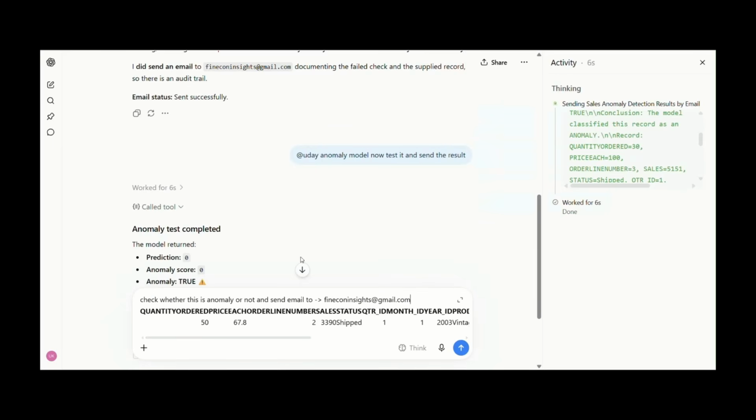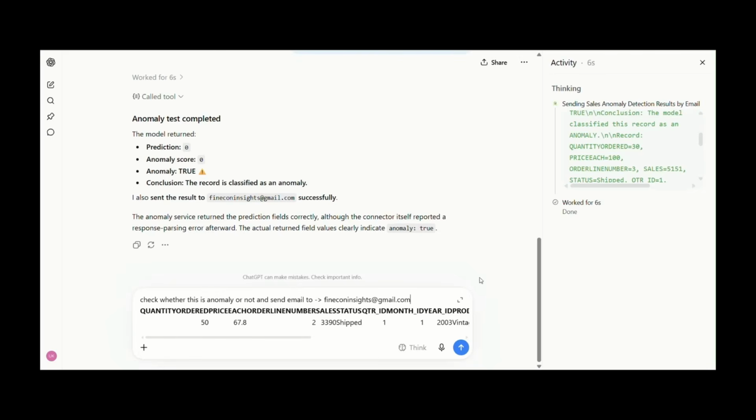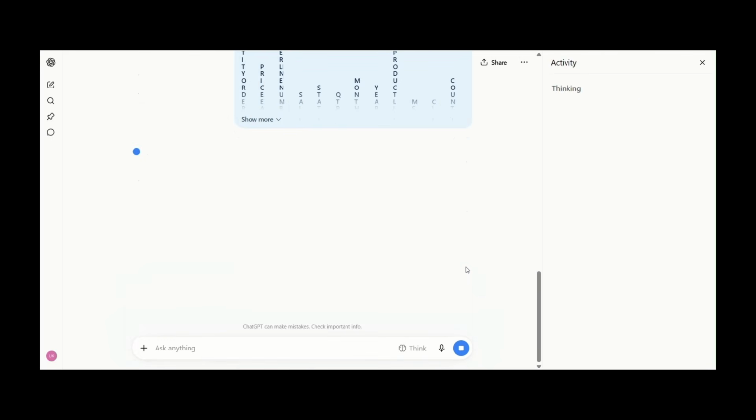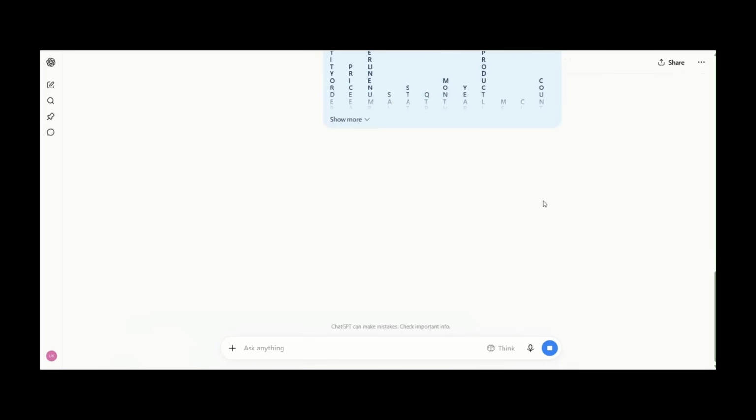Here, ChatGPT is not expected to make the prediction itself. It sends the relevant features to my anomaly detection model through the connected tool. ChatGPT is acting as an interface and orchestrator.